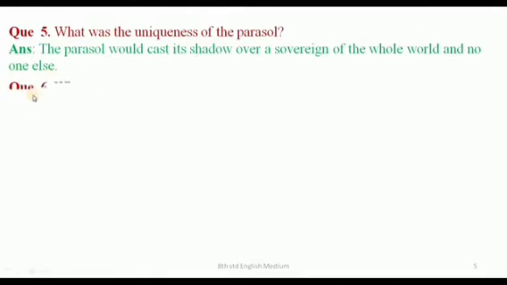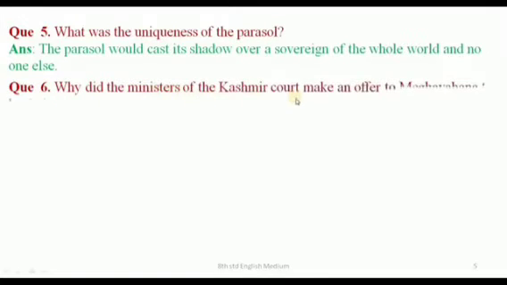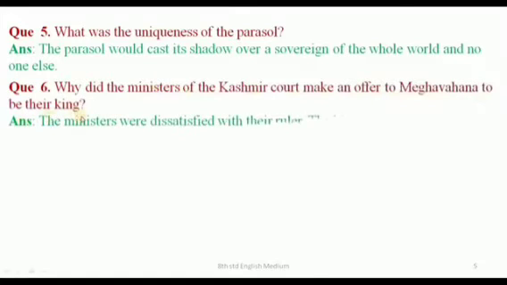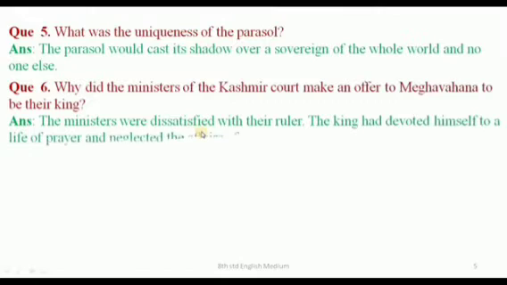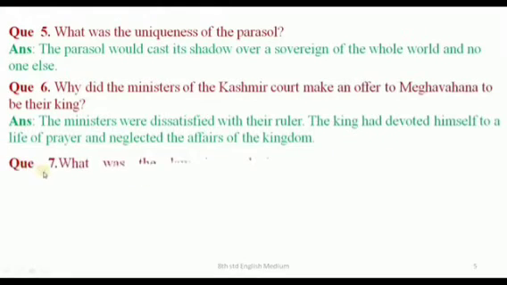Question number 6. Why did the ministers of the Kashmir court make an offer to Meghavahana to be their king? Answer, the ministers were dissatisfied with their ruler. The king had devoted himself to a life of prayer and neglected the affairs of the kingdom. Question number 7.